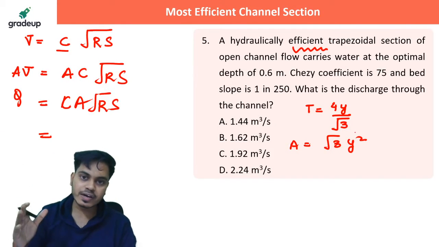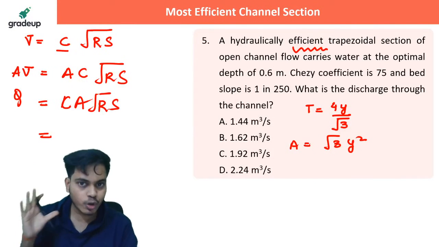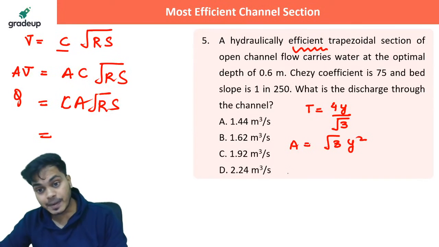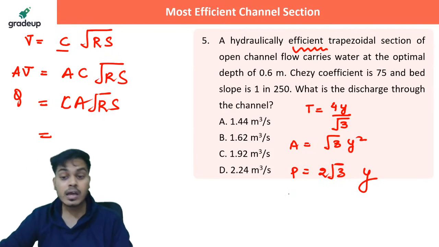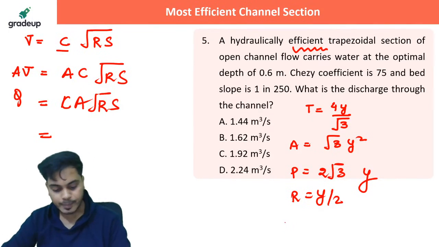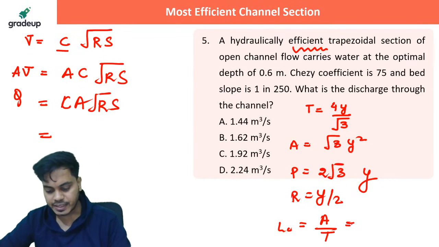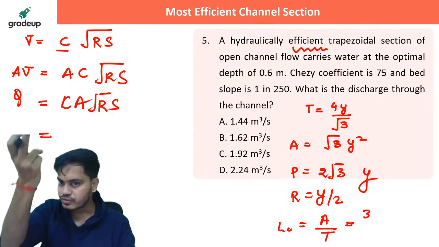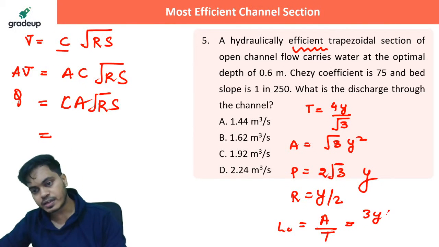How am I getting these values? I have told you 4 criteria. On the basis of those 4 criteria, you can get all the geometric parameters. I am telling you directly, right? Wetted perimeter will be 2 root 3 into y. Hydraulic radius, we have seen it is one of the criteria also, y by 2. Characteristic length is area by top width. So area we have just got as root 3 y square, and top width we have also got as 4y by root 3. So eventually this will give us the value as 3y by 4.